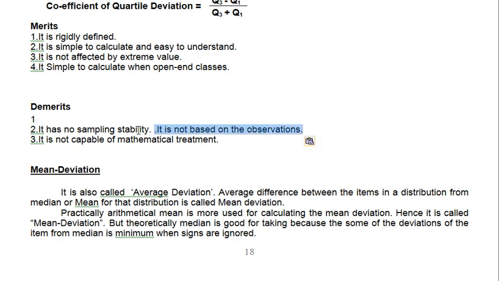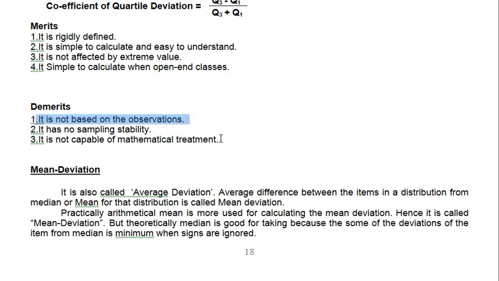But the same point, being based on all observations, is a merit for the mean, because the mean is based on all observations. It has no sampling ability. Sampling ability means by taking the sample, the answer cannot be obtained. It is not capable of further mathematical treatment. By using the quarter deviation, you cannot analyze anything further. There are no proofs, no derivations, no algebraic examples. So there is no mathematical treatment for this. Proof, derivation, not like that. So it is not capable of mathematical treatment.